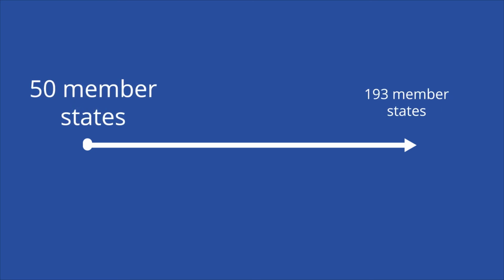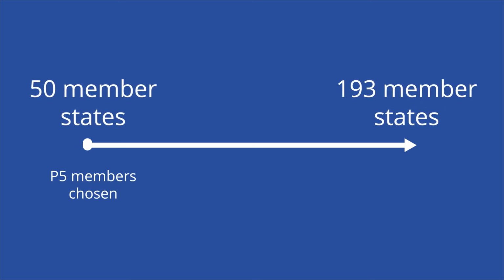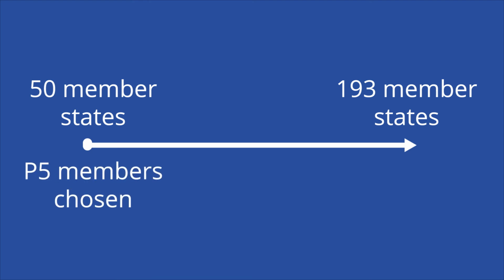The world has changed a lot since the UN was established in 1945. For one, the UN only had 50 member states then compared to 193 today. Likewise, P5 membership was awarded to countries who emerged victorious from World War II and hasn't been majorly updated since. Therefore, we must question whether the Security Council, with its current structure, can adequately carry out its mission to maintain international peace and security if it is not representative of all the nations it is meant to serve.